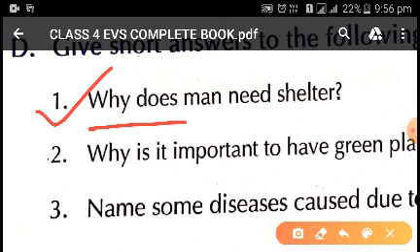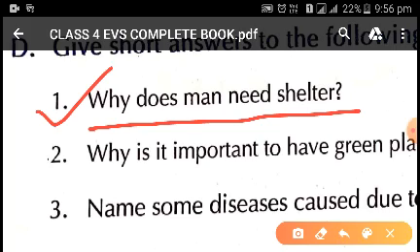Question number one. Why does man need shelter? Man needs shelter to live and protect themselves from heat, rain, cold, dust, thieves and wild animals. So children, why does man need shelter? Man needs shelter to live and protect themselves from heat, rain, cold, dust, thieves and wild animals.